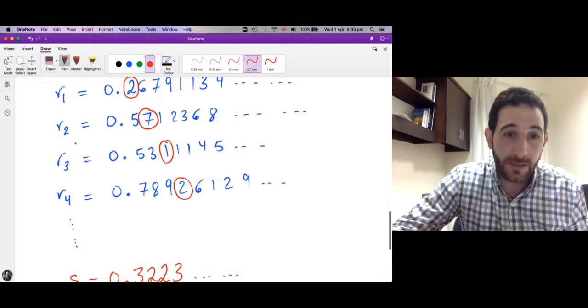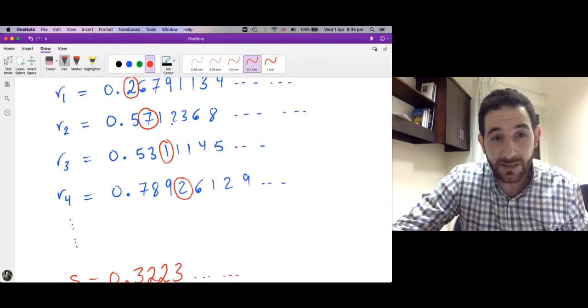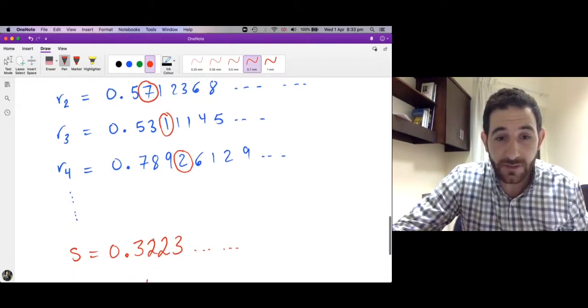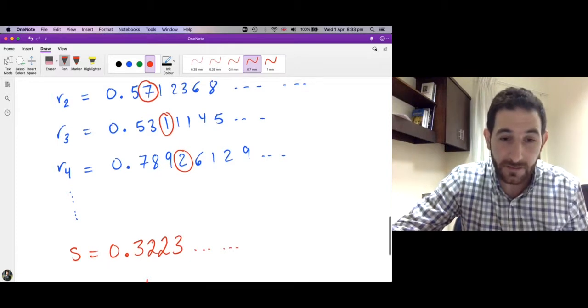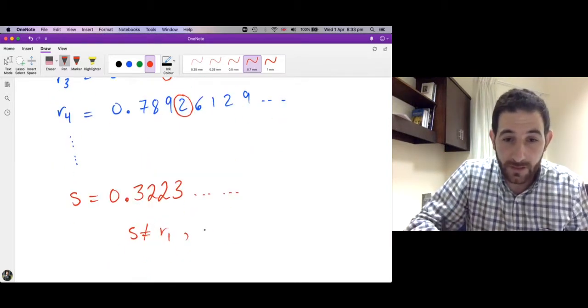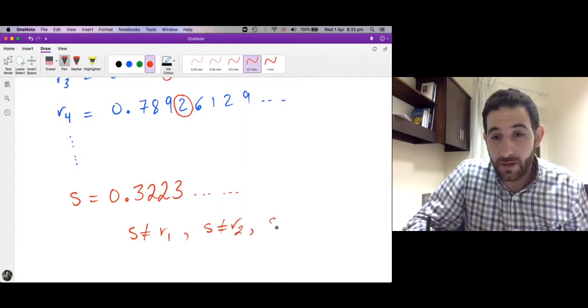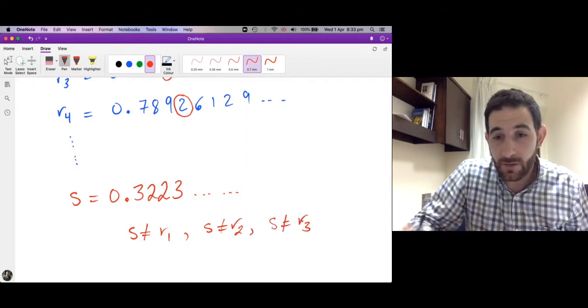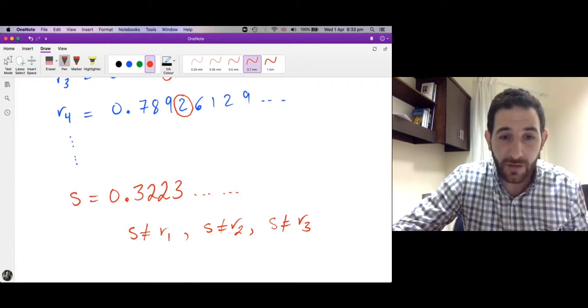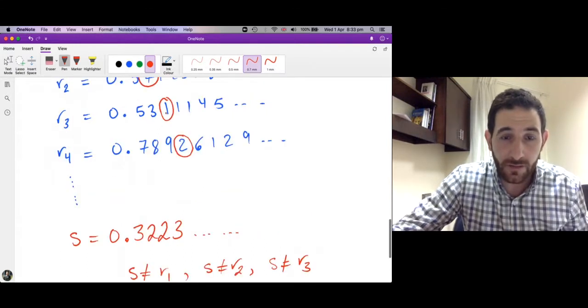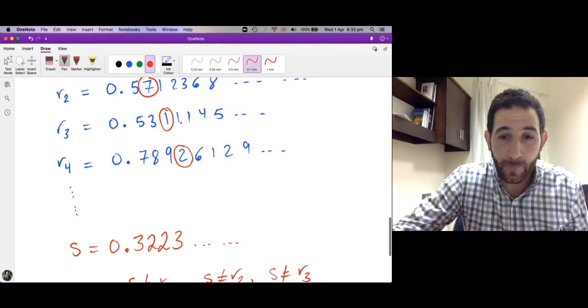S is not equal to R2 because the second place in R2 is 7, while it is 2 in S. Similarly, S is not equal to R3 because the third place of S is 2, while the third place of R3 is 1.